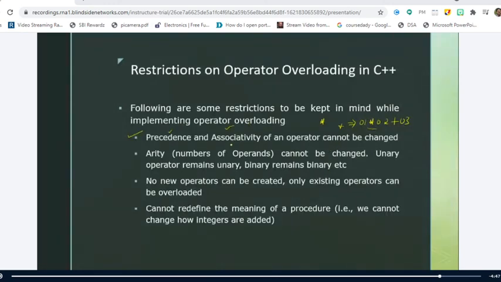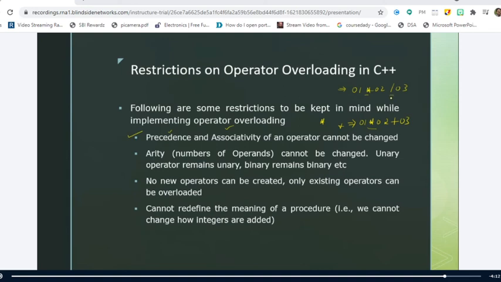And associativity means when we have two different operators of the same class, for example, O1 star O2 by O3. How many operators are there in this expression? Two, sir. What are those? Star and division. So what about the precedence of star and division, which is having the highest priority? Both the operators are having equal precedence. Left to right.